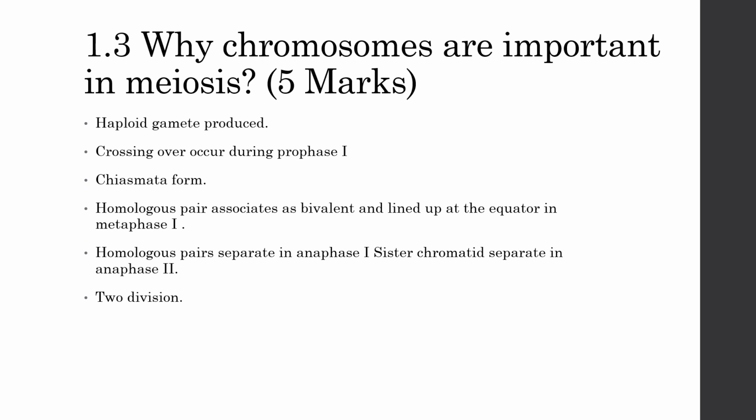Why are chromosomes important in meiosis? Because first, haploid gametes are produced. Second, crossing over occurs during prophase I. Third, homologous pairs associate as bivalents and line up at the equator in metaphase I. Next, homologous pairs separate in anaphase I, sister chromatids separate in anaphase II, and it is in two divisions.